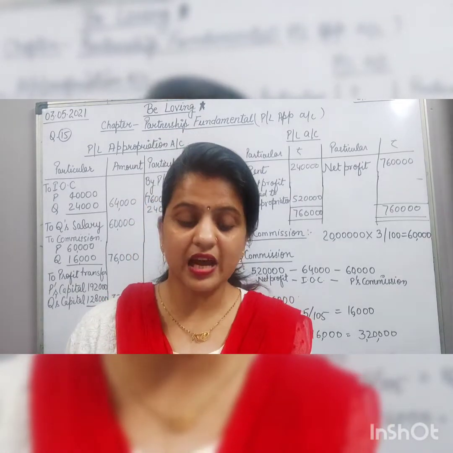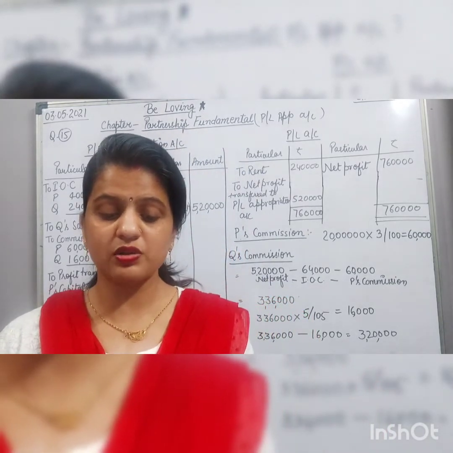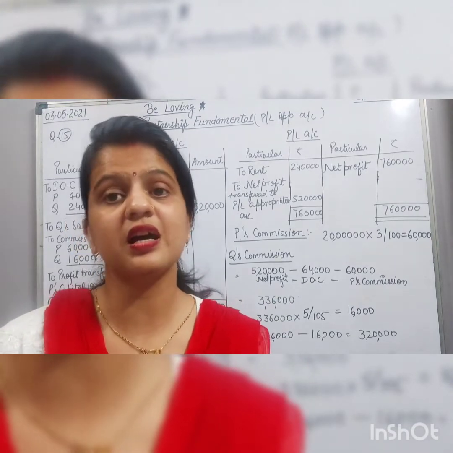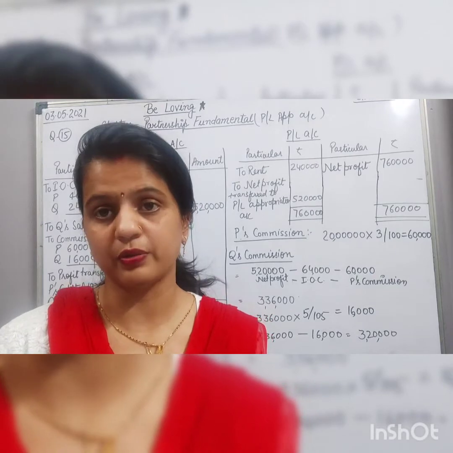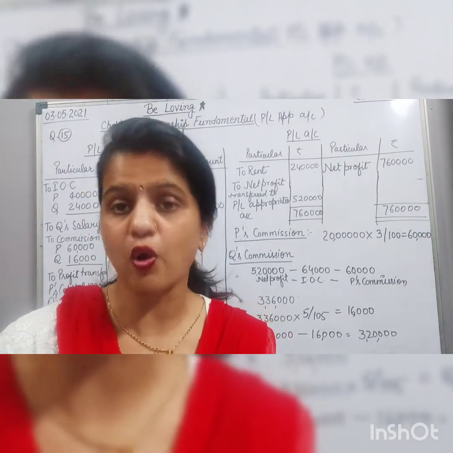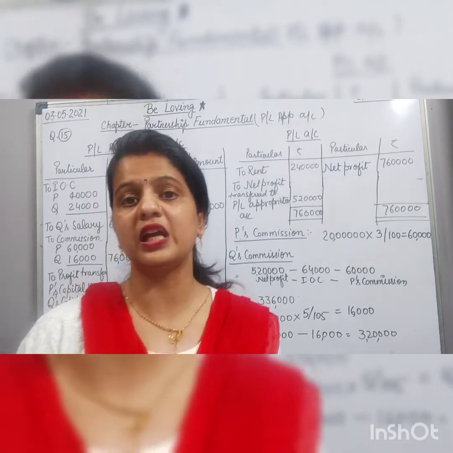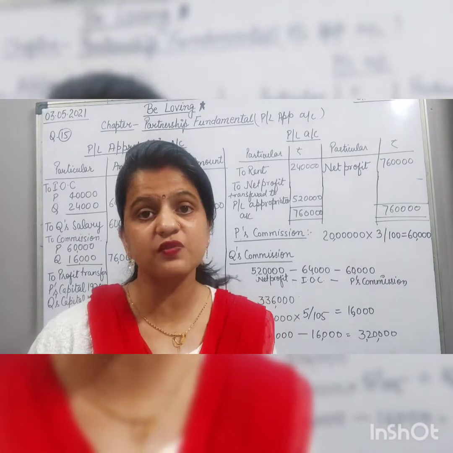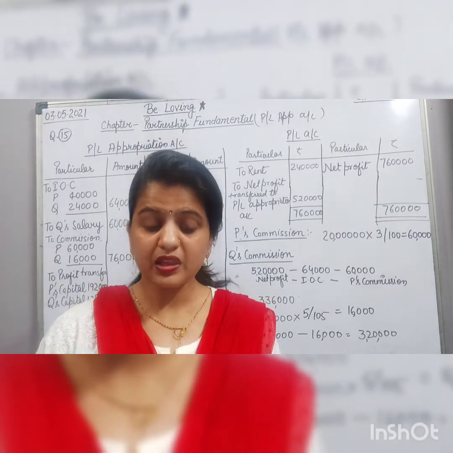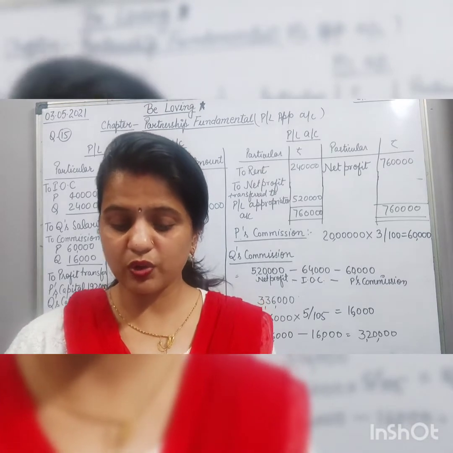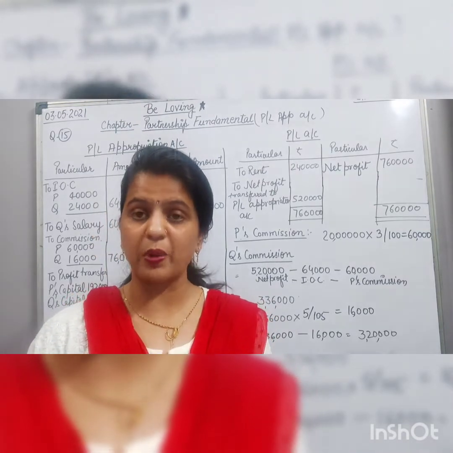P is entitled to a rent of 20,000 per month for the use of his premises by the firm. That means this is an expense for the firm, and P is getting rent from the firm, so it will be called income for the partner, income for P, and expenses for the firm. Partners' drawings for the year were 40,000 for P and 30,000 for Q. Turnover for the year was 20 lakh.